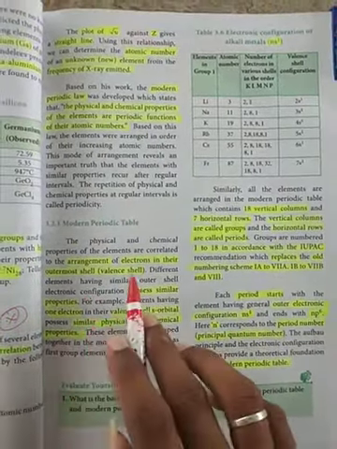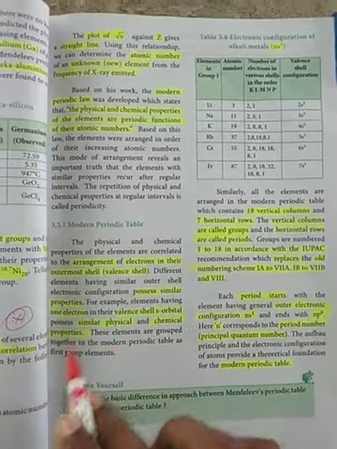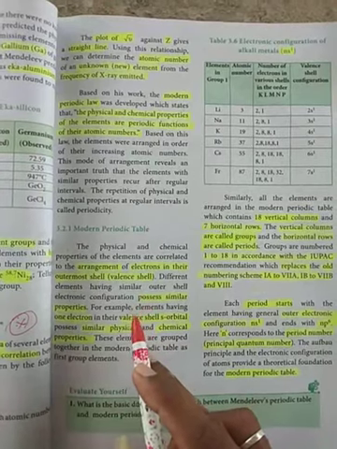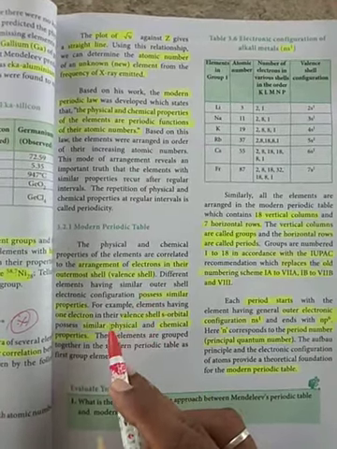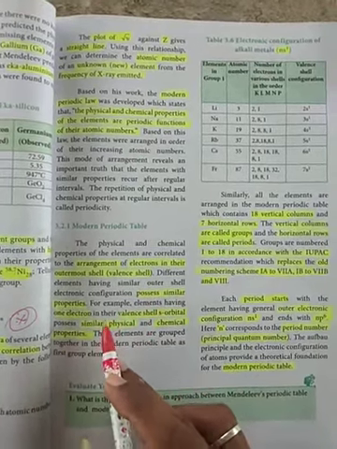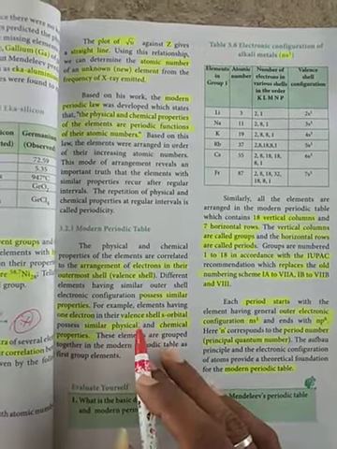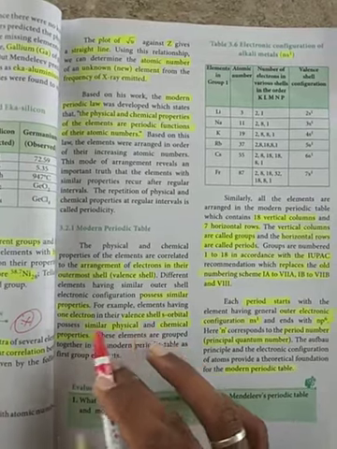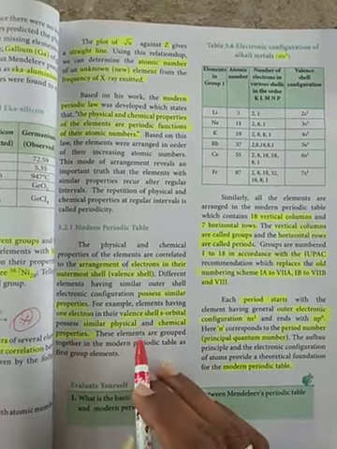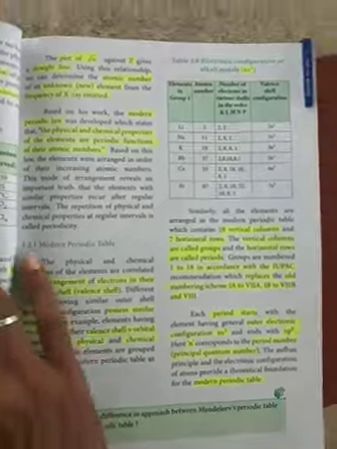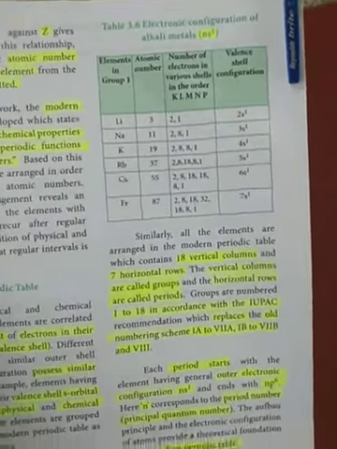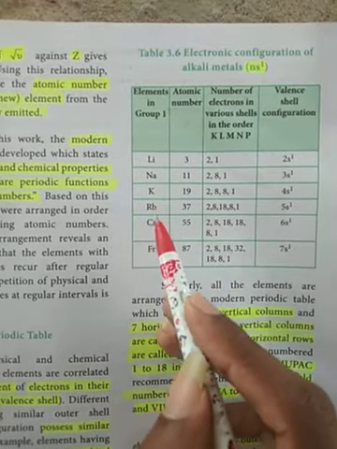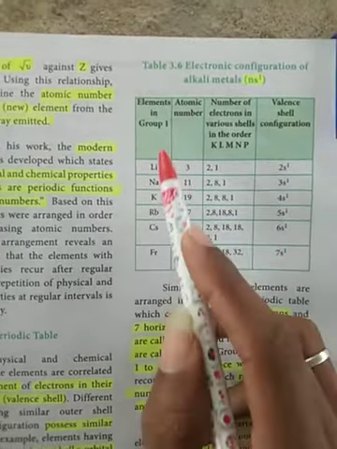In the modern periodic table arrangement, the outermost valence shell, as discussed in an earlier lesson, follows the Aufbau principle. Elements with the same outermost valence shell have the same physical and chemical properties. For example, 1 electron in the outermost valence shell is in an s orbital. Similar properties examples are given, but I have already given them for homework. Lithium, sodium, potassium, rubidium, cesium, francium are the group 1 elements.